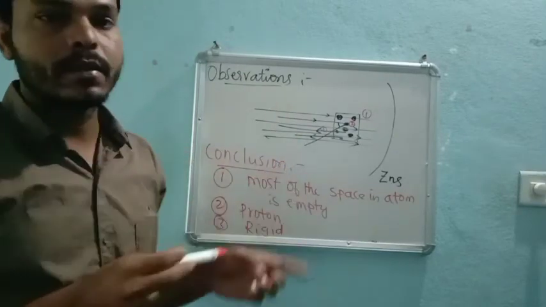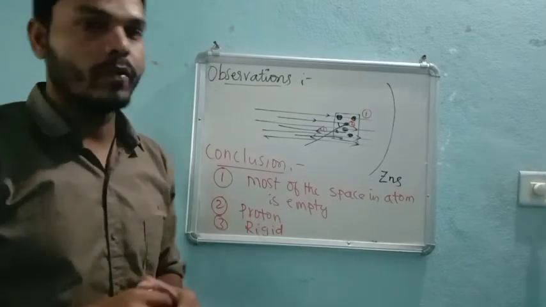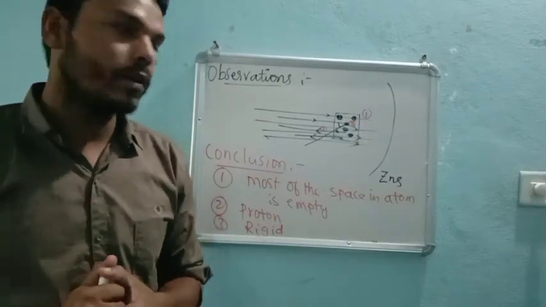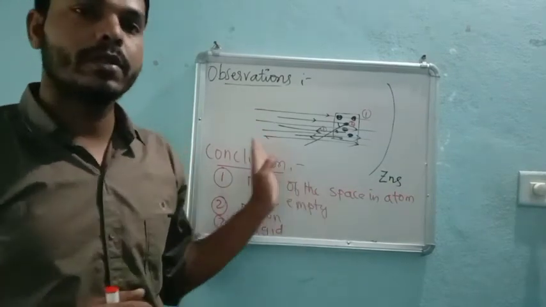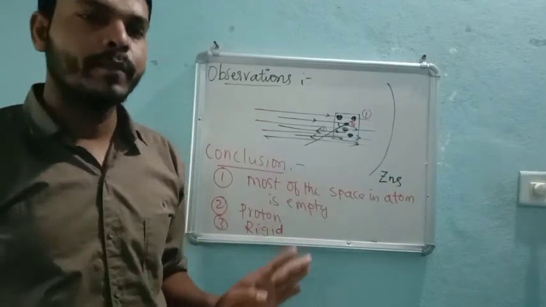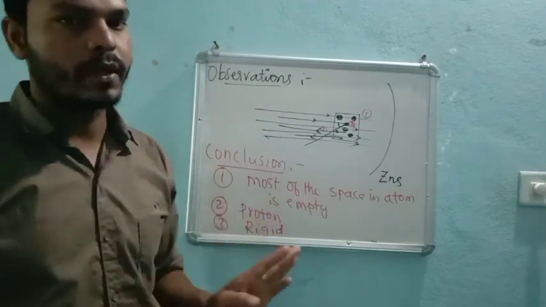So this is all about the Rutherford experiment, right? I hope you understood. If not, please watch it repeatedly, because this is a very important experiment and very easy. If you know the observations, the conclusion is very simple.